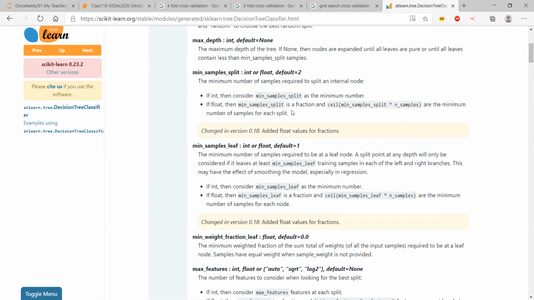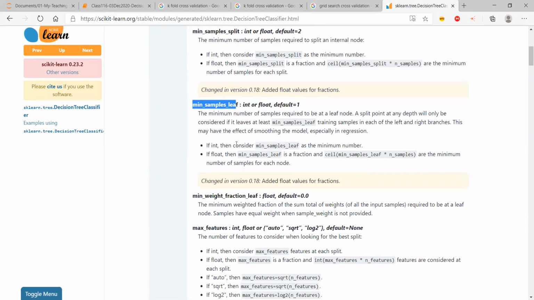But as of now, simply remember what is going to be the breaking criteria other than the impurity of that node, right? Other than the impurity of that node, what else are we going to use? This kind of variables which we have. Then I have min samples leaf, so how many samples should be there in a leaf. If I'm going to call a node a leaf node, it should have at least 10 or 20 samples. A leaf node is where I make the actual prediction. I should not be making a prediction only for a handful of rows. Then what will happen? I'll have a lot of leaf nodes.